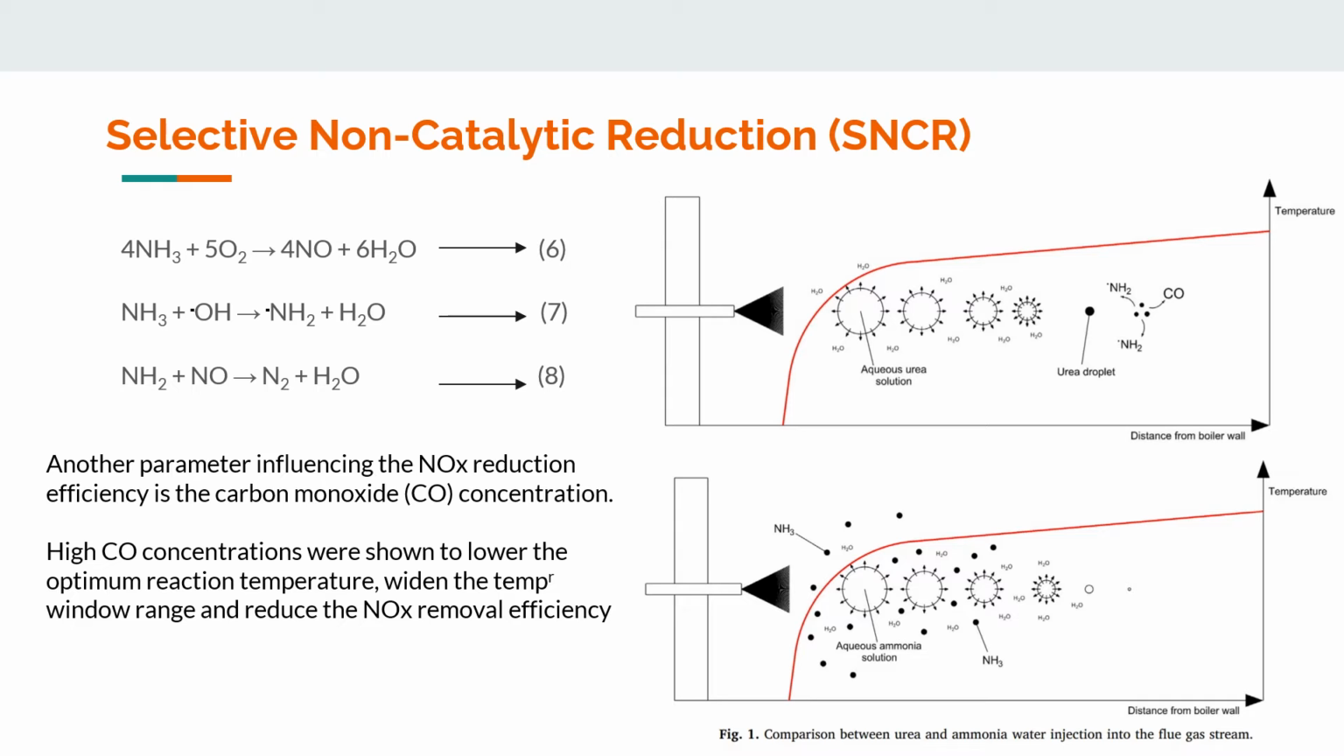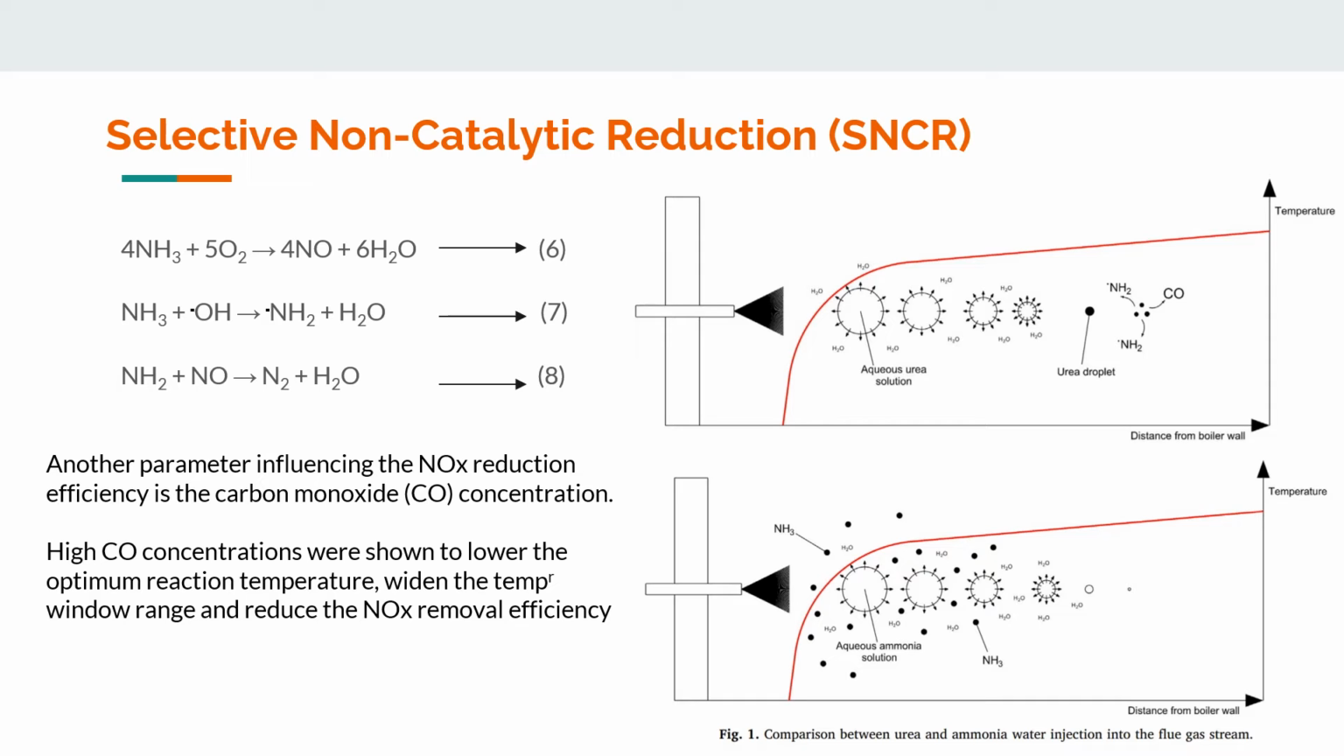You can see the difference between ammonia and urea. In this diagram, urea solution droplets introduced to the combustion chamber do not react immediately. Water evaporates first, leaving a droplet of solid urea that decomposes into NH2 radical species.